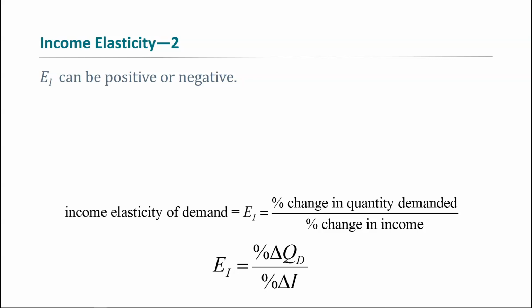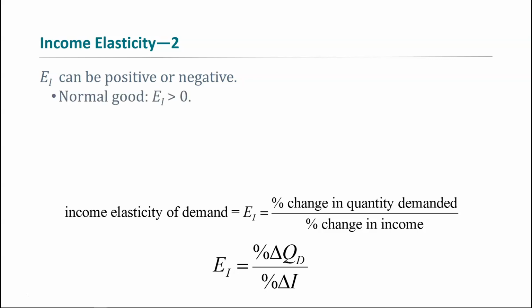That's not the case when we're talking about income and the relationship between income and demand, because we know that what the relationship is between income and demand depends on the type of good that we're talking about. So the income elasticity, E with the subscript I, can be either positive or negative.